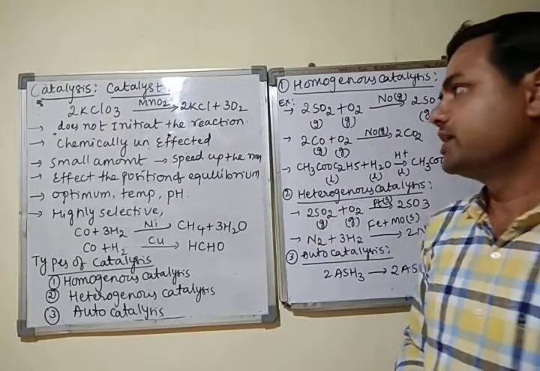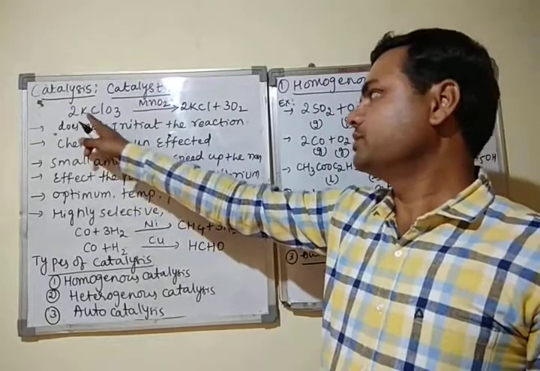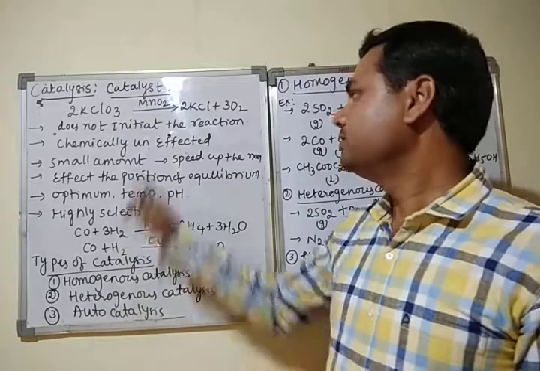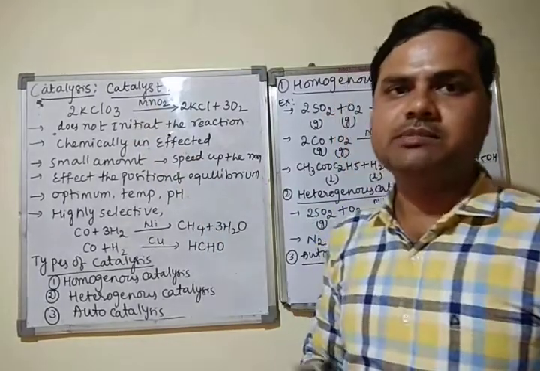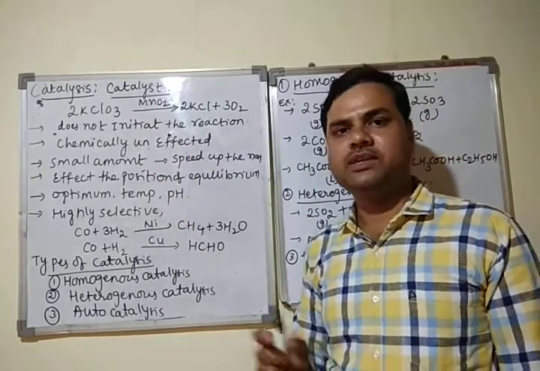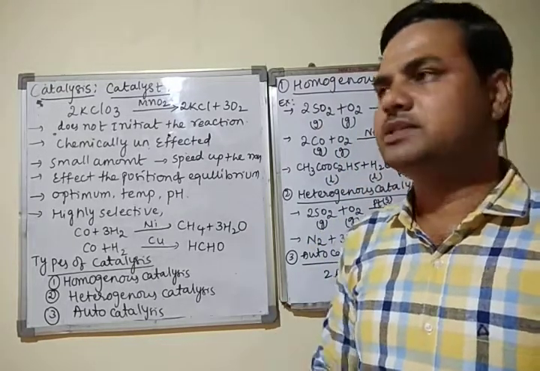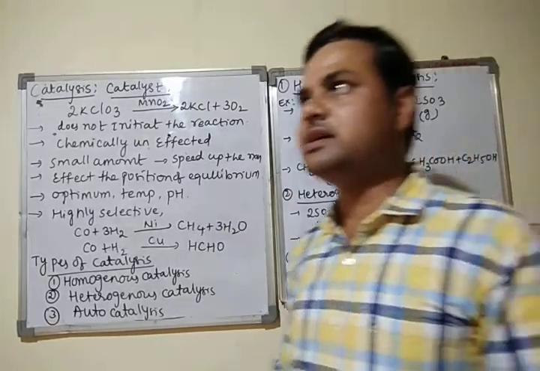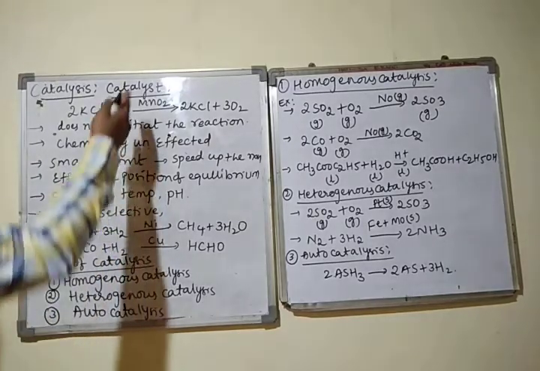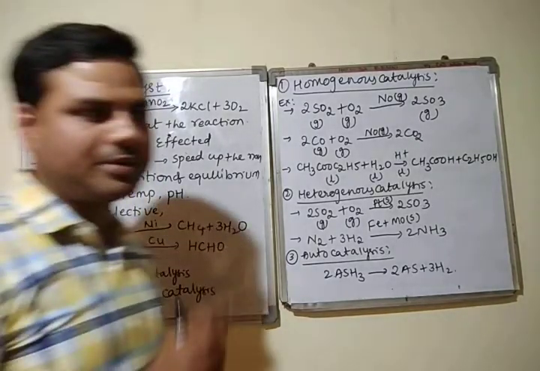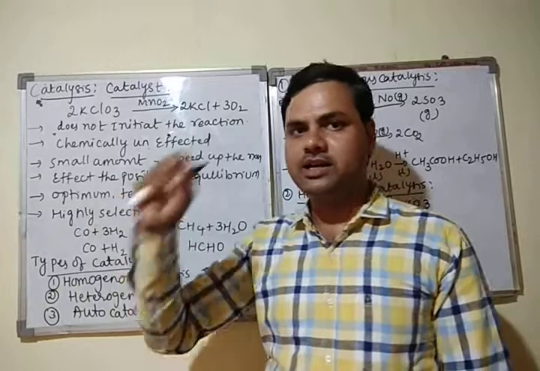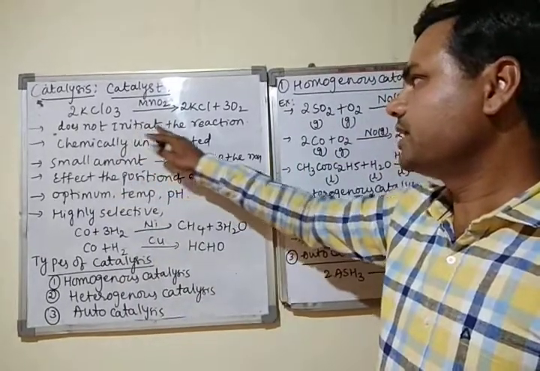For example, potassium chlorate, 2 KClO3, gives rise to 2 KCl plus 3 moles of oxygen. In this reaction, we are taking MnO2 as the catalyst. Manganese dioxide is acting as a catalyst which increases the rate of the reaction. The definition of a catalyst is the substance which speeds up or increases the rate of the reaction. And the whole process which involves the catalyst is called catalysis.